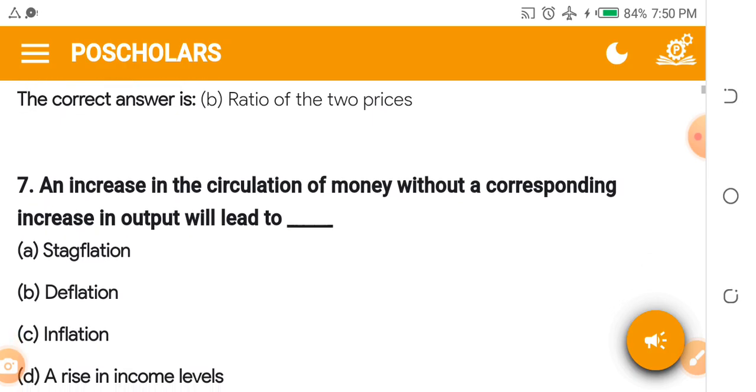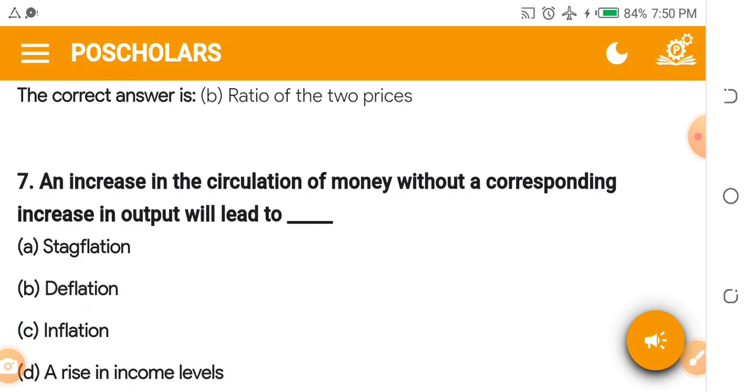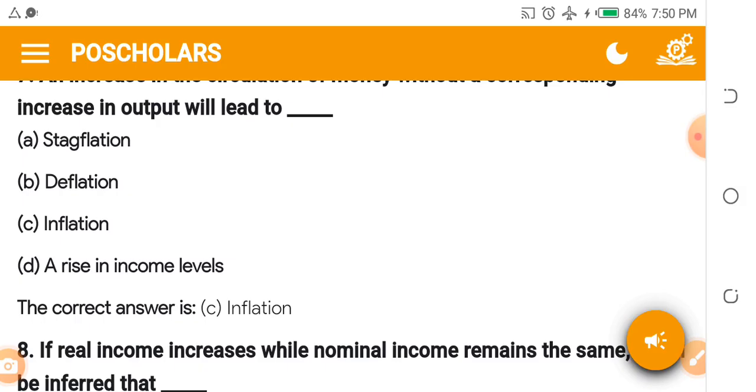An increase in the circulation of money without a corresponding increase in output will lead to dash. A. Stagflation. B. Deflation. C. Inflation. D. A rise in income levels. When there is more money without an increase in output, it will lead to inflation. In a past video, I asked you the difference between inflation and deflation. I won't ask you again.